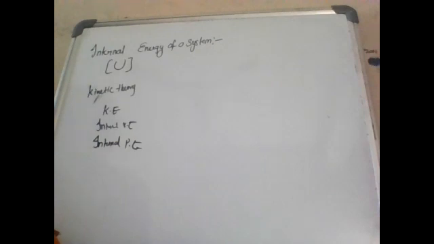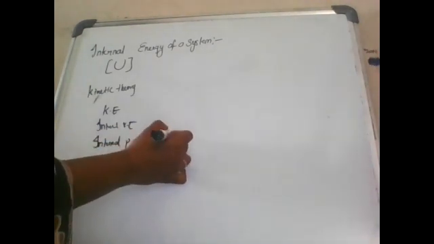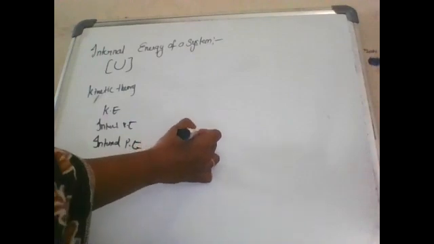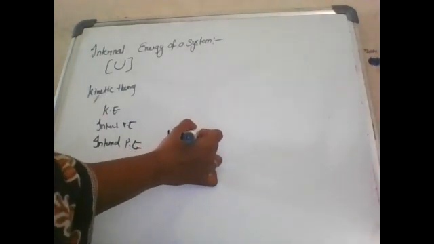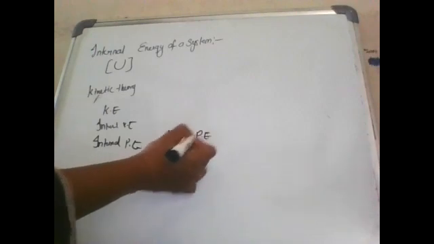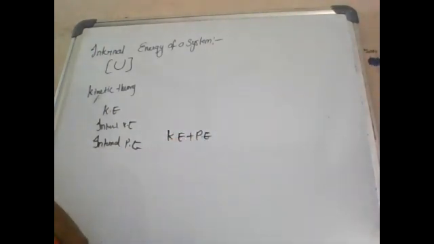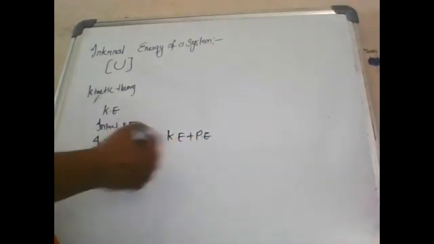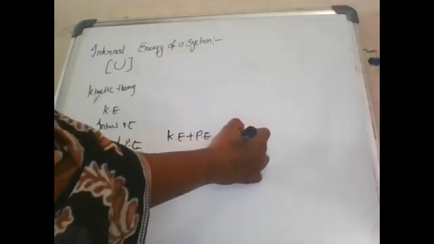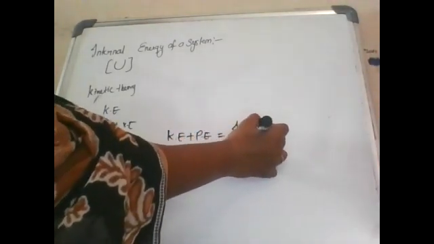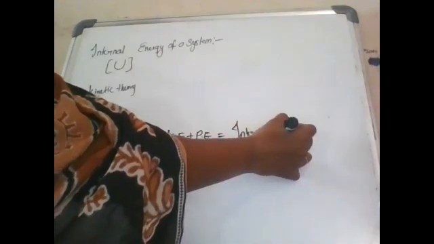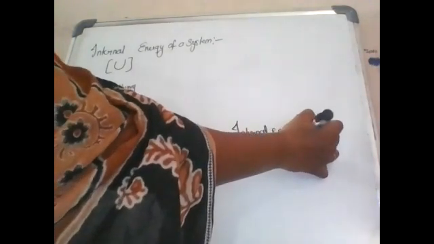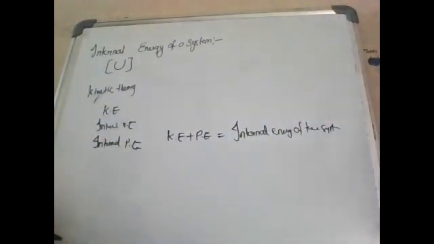The sum of internal kinetic energy and internal potential energy is called the internal energy of the system.